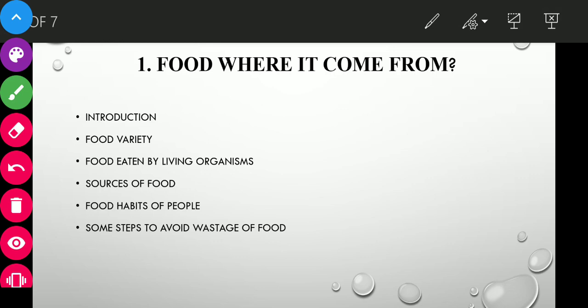Let's start with the first chapter, that is Food: Where Does It Come From. In this chapter, we'll study the introduction and the food variety, the types of food, the food eaten by living organisms, what different living organisms need, different types of foods, the sources of food, where these foods come from, the food habits of people, and some steps to avoid the wastage of food. So let's start one by one.